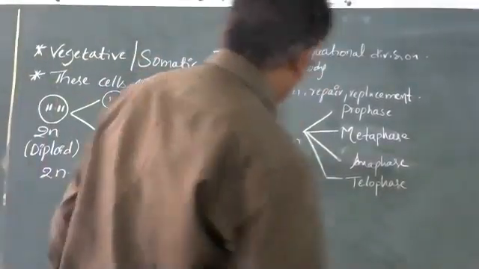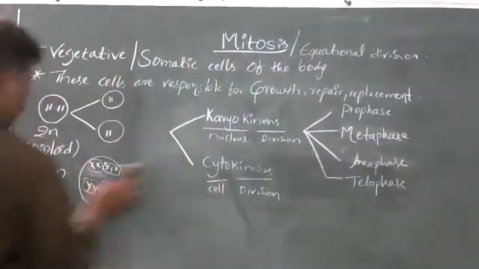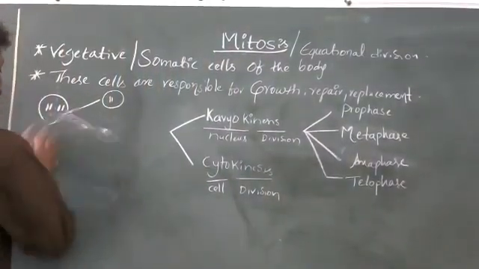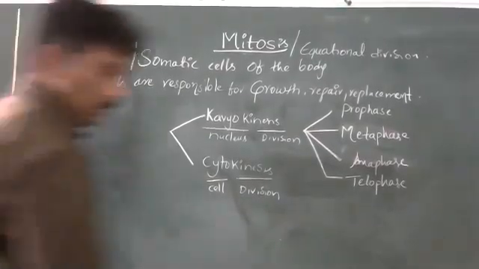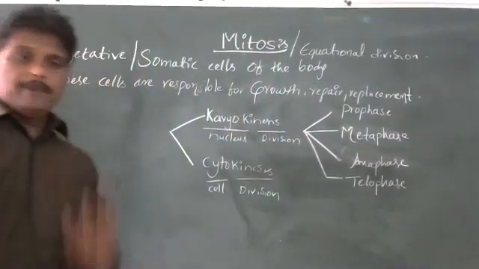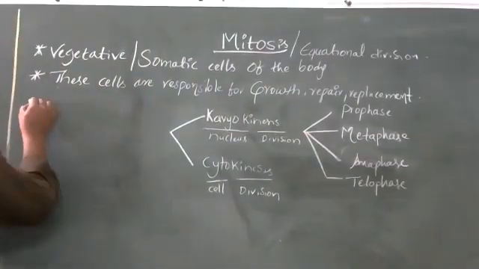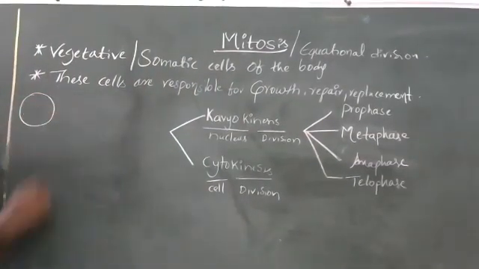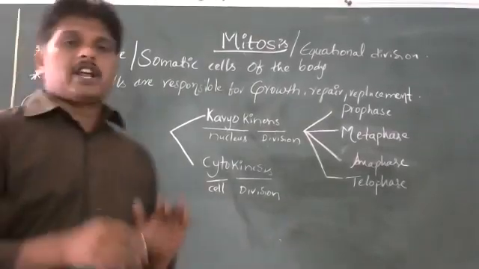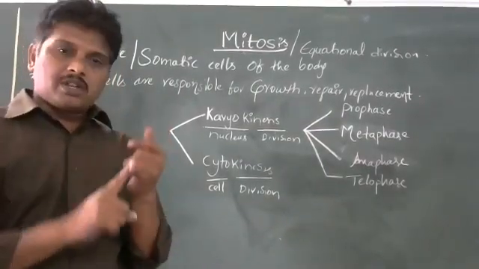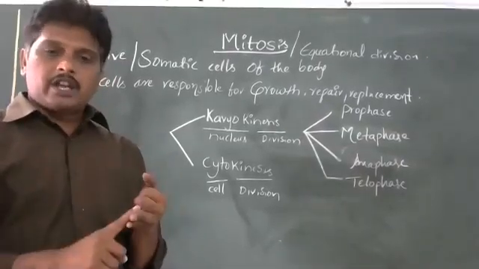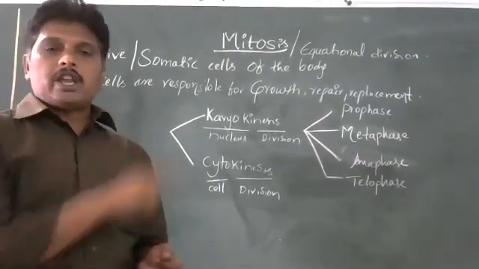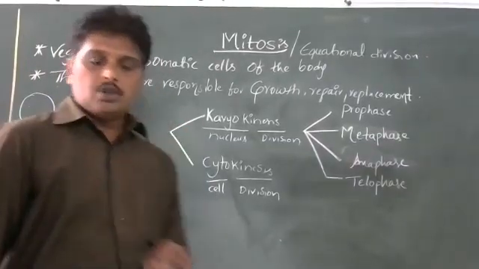Now, what happens during prophase and metaphase? Usually when a cell is in resting stage, the interphase, which is G1, S, and G2, gap 1, synthetic phase and gap 2 phase, these three together are called interphase.